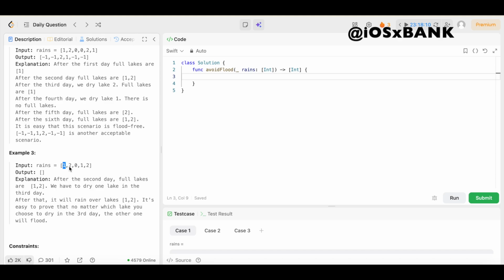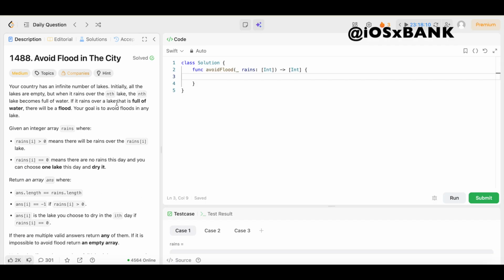If we dry up lake 1 using this 0, then when it rains right here on lake 1, we're good, but we never got a chance to dry up lake 2. So when it rains again on lake 2, it's going to flood. So either way, there's going to be a flood, and we're going to have a blank array as our output. I hope that makes sense to y'all. And now that we understand the question, let's get into the fun part, the actual solution.